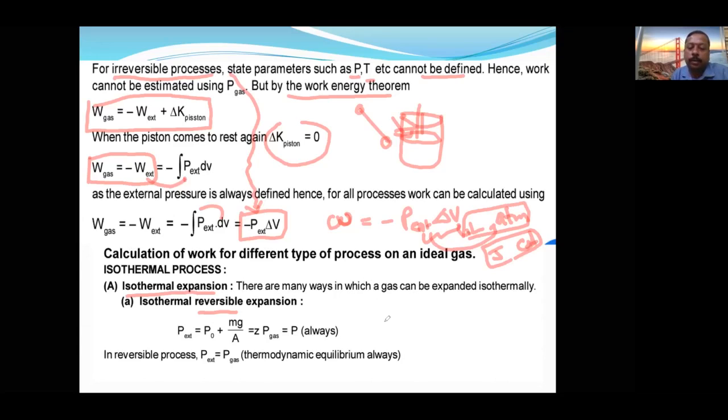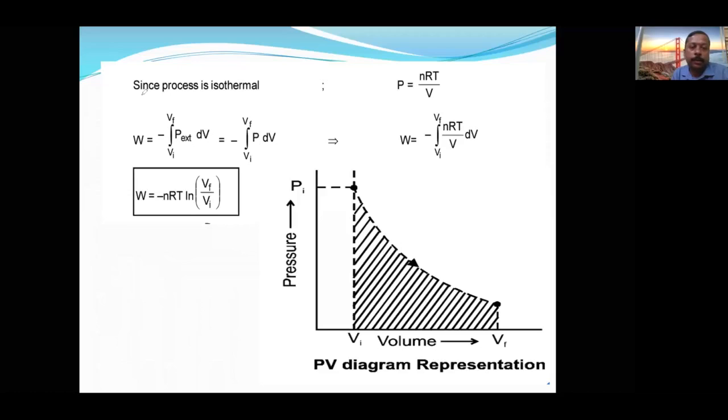For an irreversible process, work done is equal to minus P delta V. Since the process is isothermal, what is constant? Temperature is constant, and it is an ideal gas. So PV is equal to nRT we can use. According to PV is equal to nRT, we can write P is equal to nRT by V.